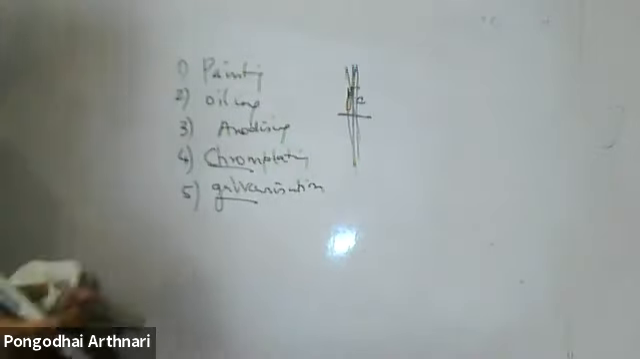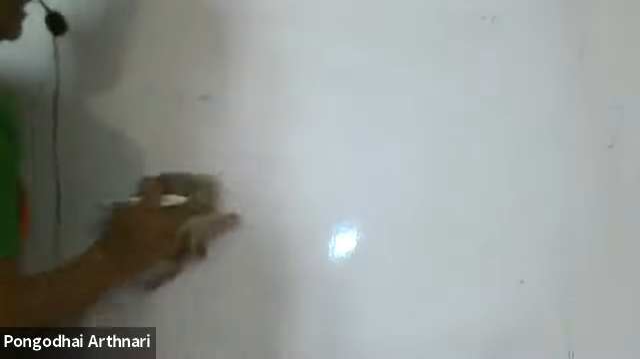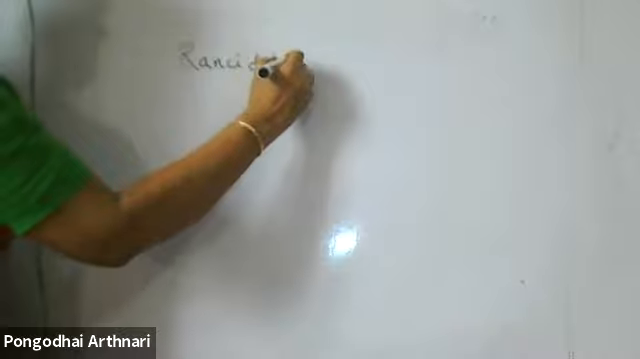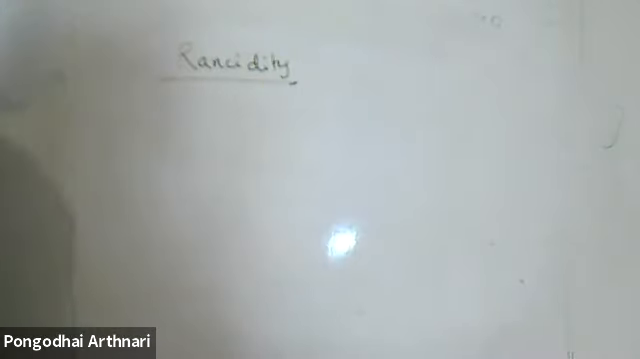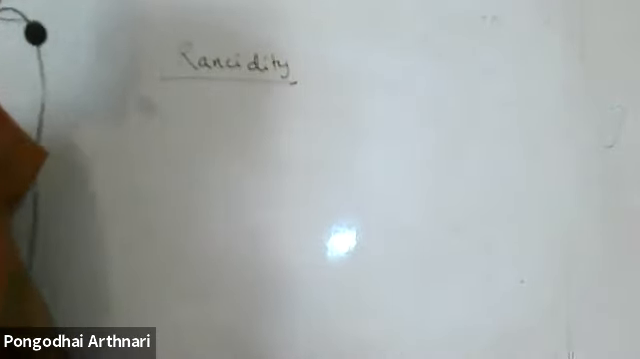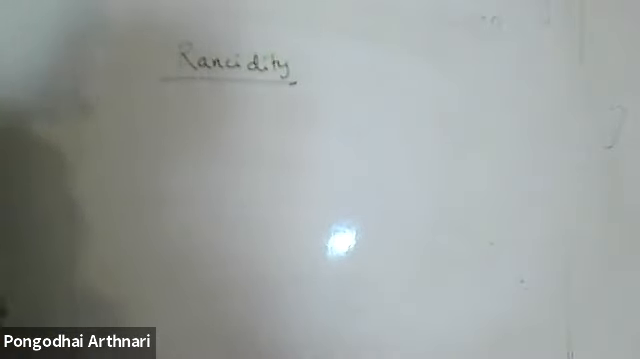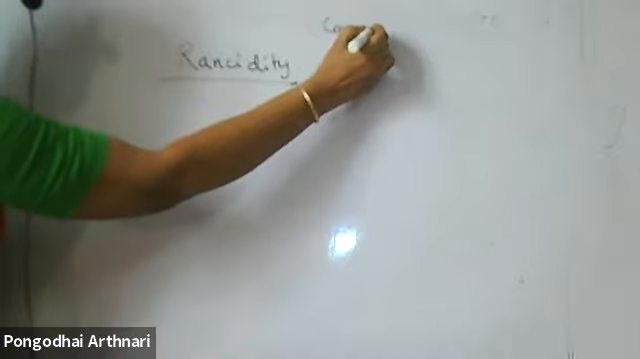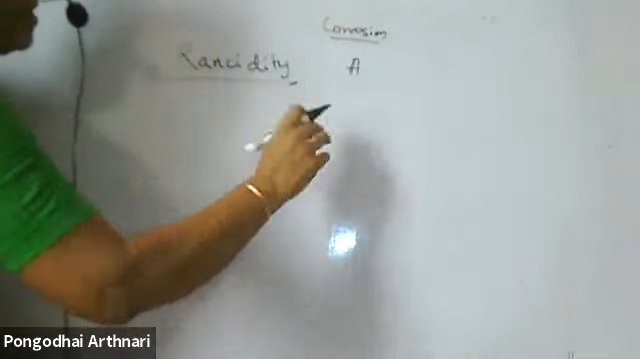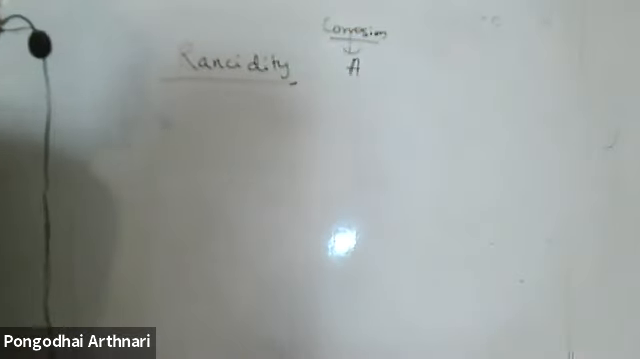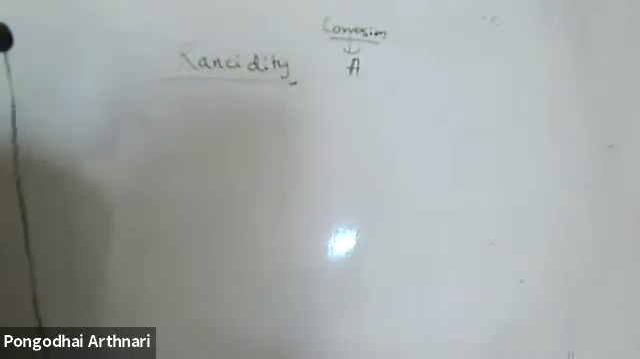That's all regarding this. Next is rancidity. What is rancidity? Rancidity is oxidation of oil or fat. Corrosion also is nothing but oxidation. Aluminium, the metal, is reacting. So corrosion is a very good example of oxidation.